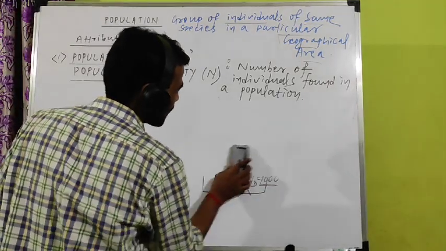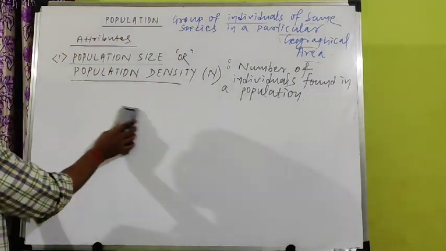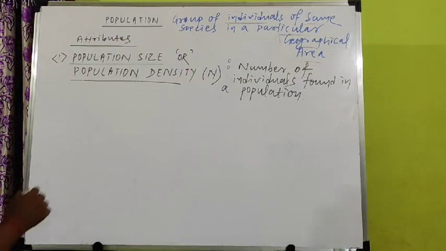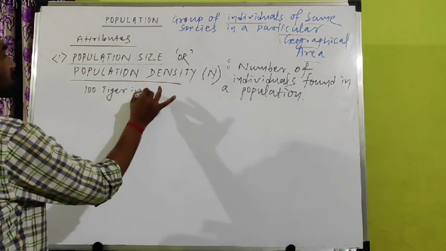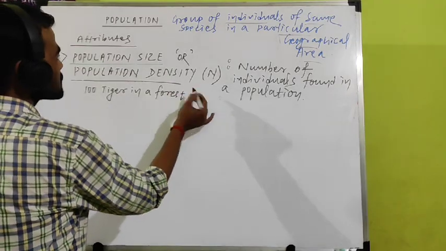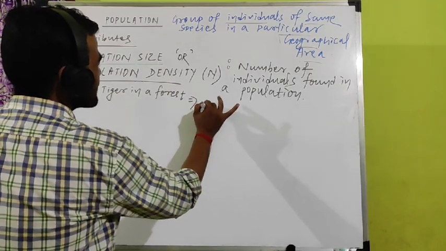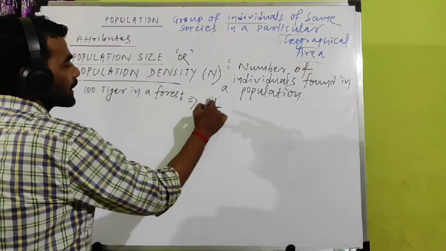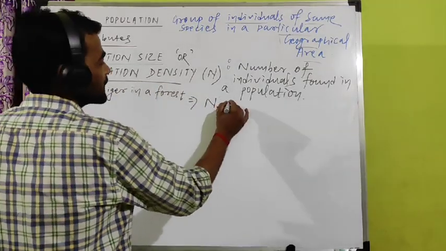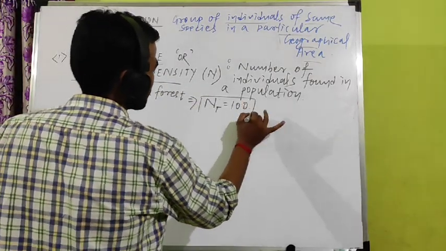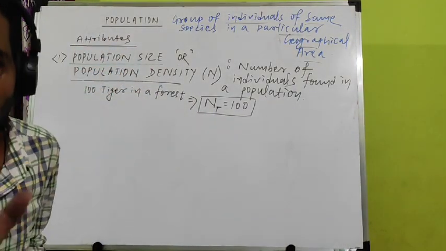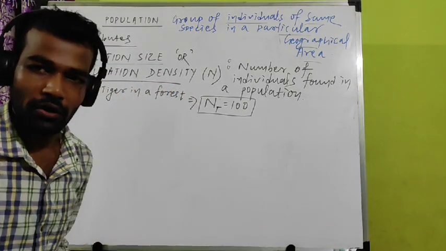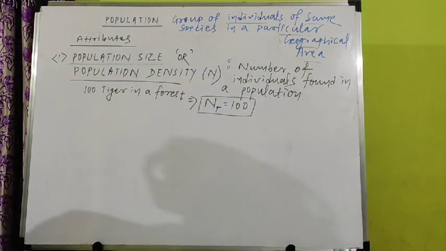Okay, so you can write one example. 100 tiger in a forest represent what? It represents N of tiger. N means population density equal to how much? 100. This is one example. For other species it will vary. For other populations it will vary. It will not be the same. I have given an example. Deer 1000.